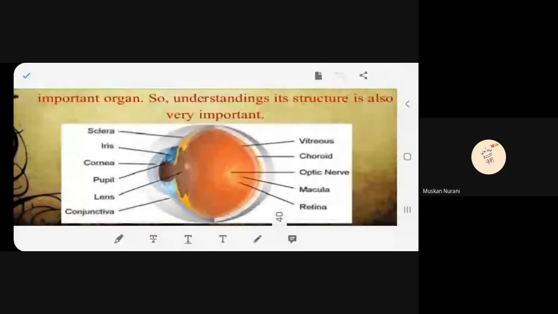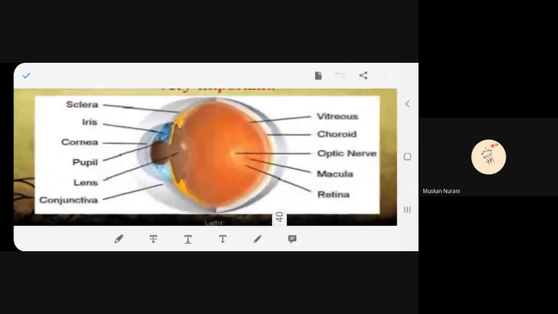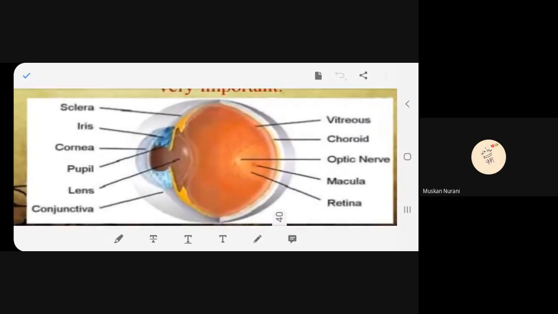Now, see over here. Now the outer part is a white thing. Remember, it's a white thing which is giving a protective layer on the eye. Then you have the cornea.